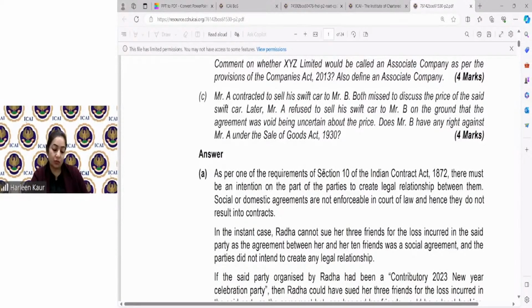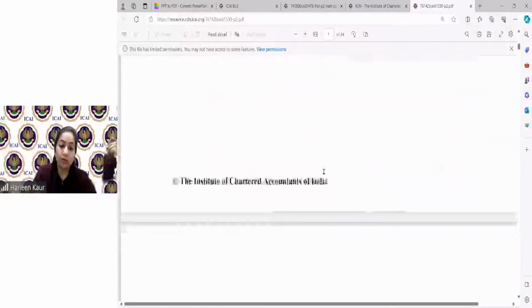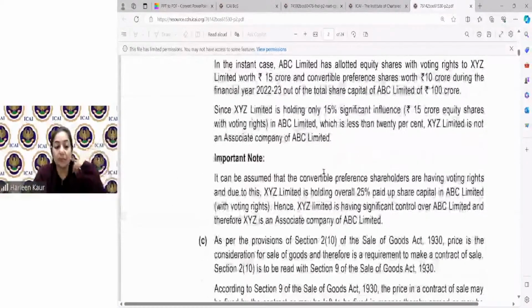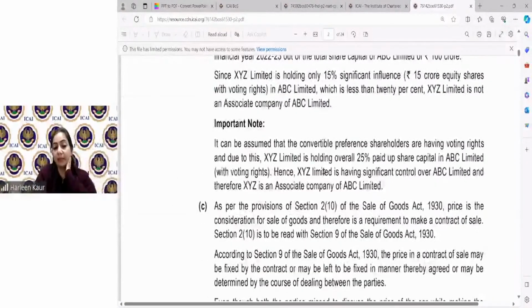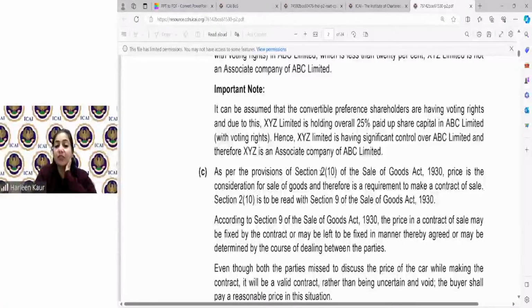So now, 4 marks question. How are you going to attempt it? Very good. All those who have given the answers, reasonable price is the correct answer. This is how you have to attempt the question. As per section 2, price is the consideration. So, ma'am, do we have to remember section 2, subsection 10? No, not compulsory, but you can simply write down as per the provisions of Sale of Goods Act.